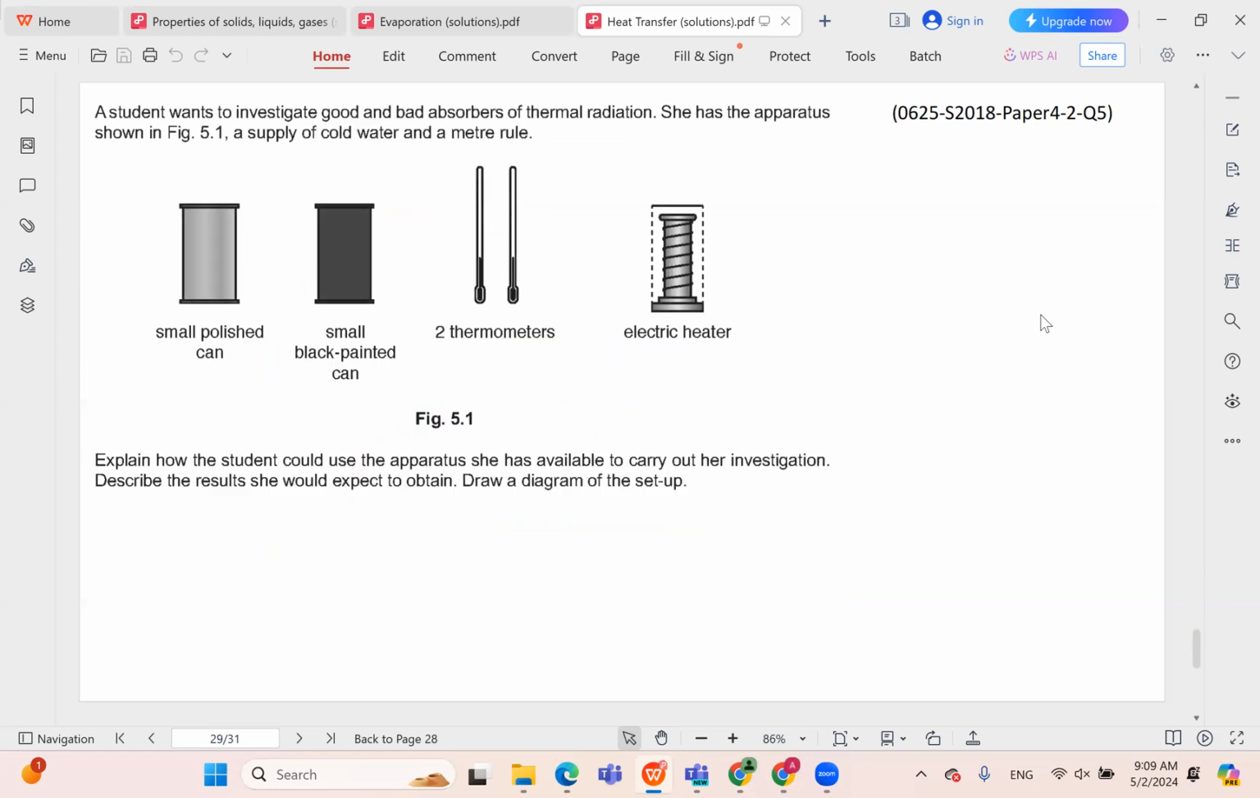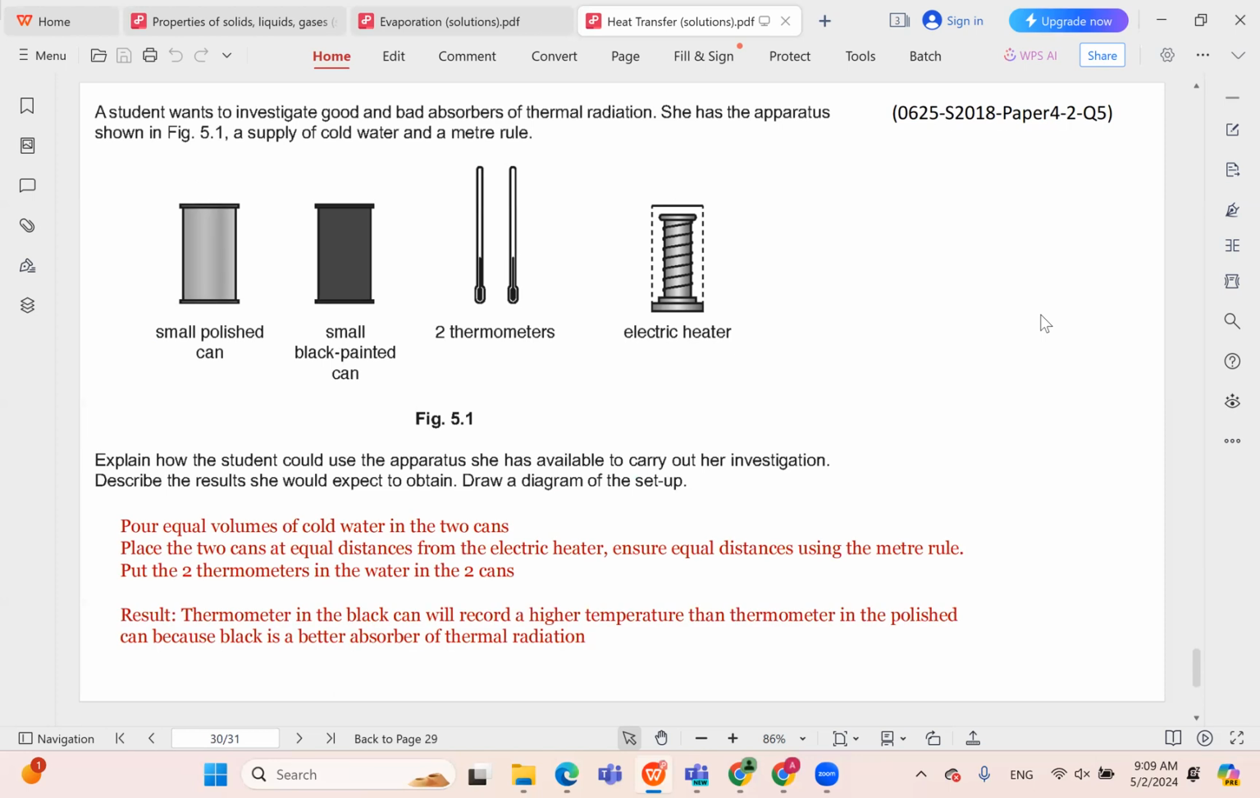A student wants to investigate good and bad absorbers of thermal radiations. She has the apparatus shown in figure 5.1, a supply of cold water and a meter rule. Explain how the student could use the apparatus she has available to carry out her investigation. Describe the results she would expect to obtain. Draw a diagram of the setup. So here we have 2 cans. One of them is polished, one of them is black painted, and we have 2 thermometers, and we have an electric heater. Obviously, it's a very similar experiment to the one before.